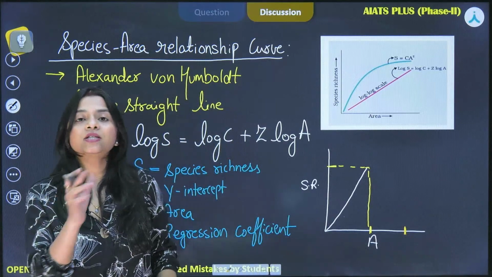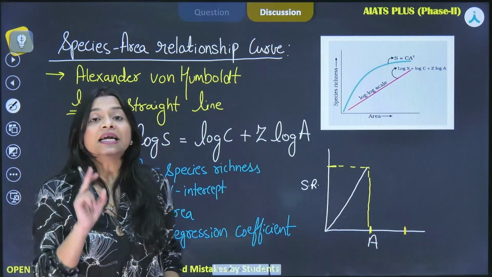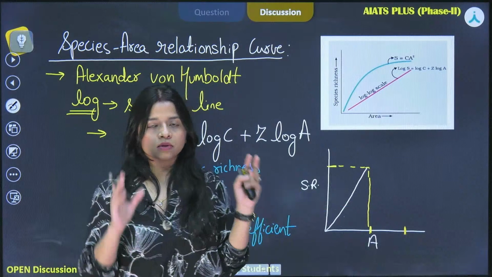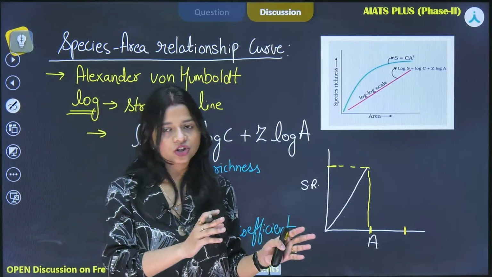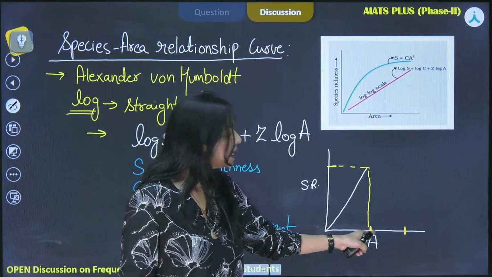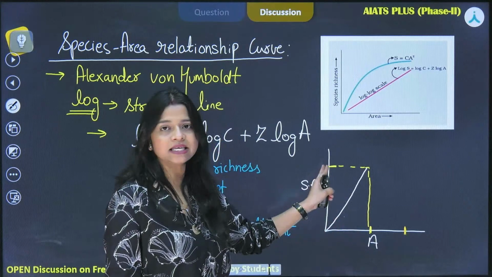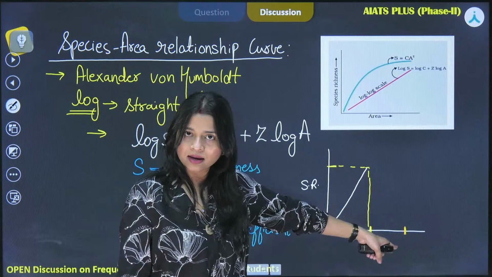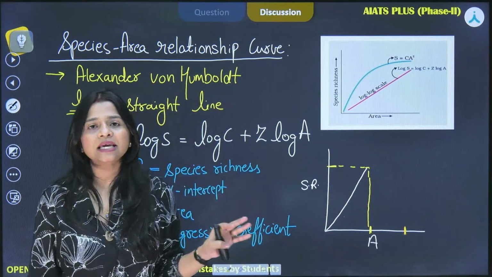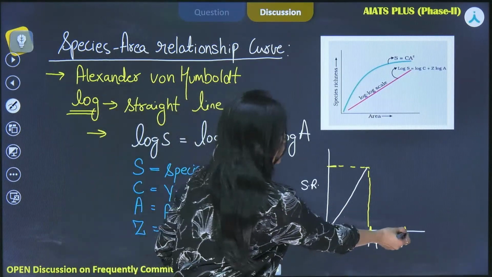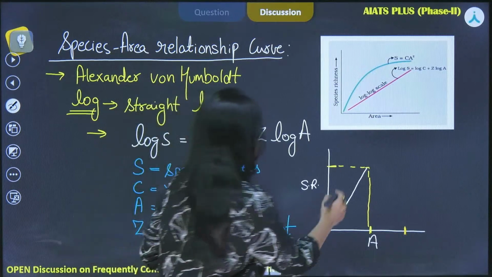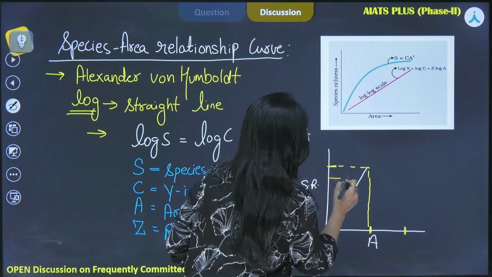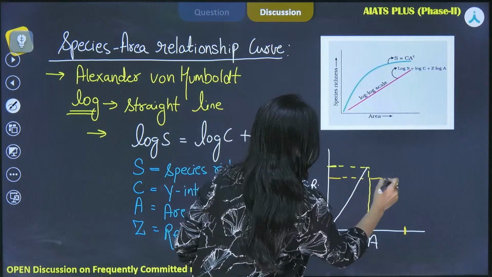What does this relationship say? You increase the area, species richness increases, up to a certain limit. Now if I increase the area further, the species richness will stay constant. So if the area is this much, now the species richness is reduced.